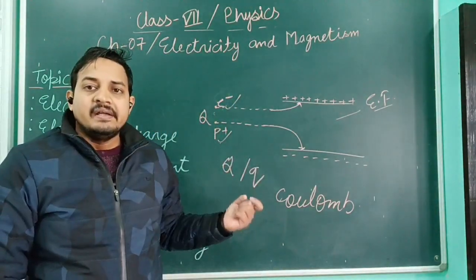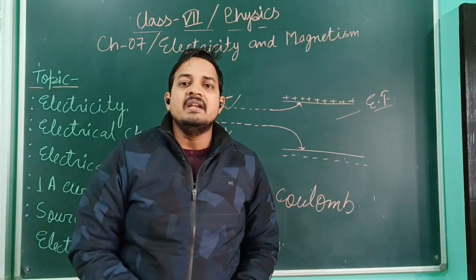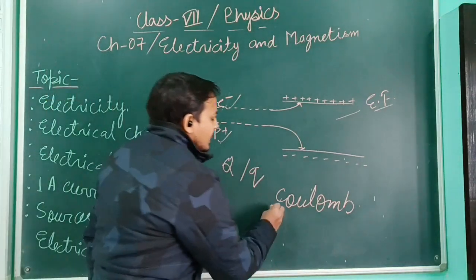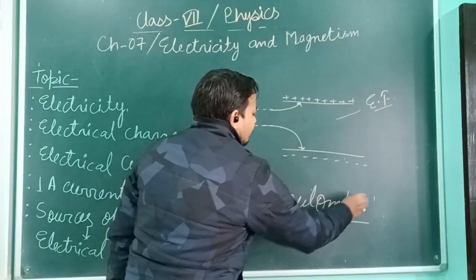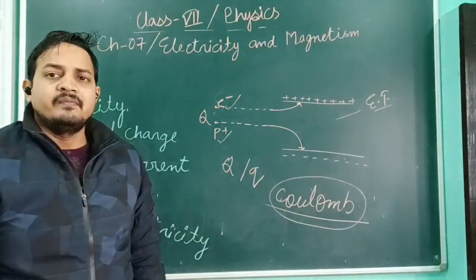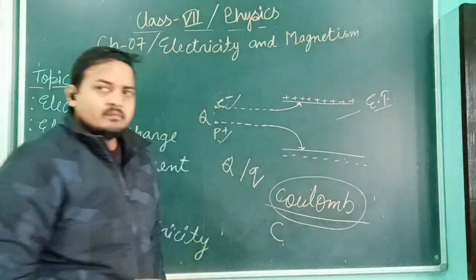So if we are writing the unit of any physical quantity which has been named after a scientist, how do we represent it? If we have to write the full name, we write Coulomb, or if we have to represent it with a symbol, how do we represent it? With the help of capital C.